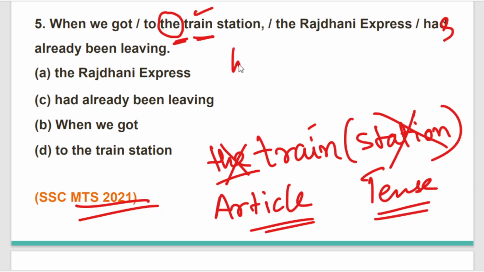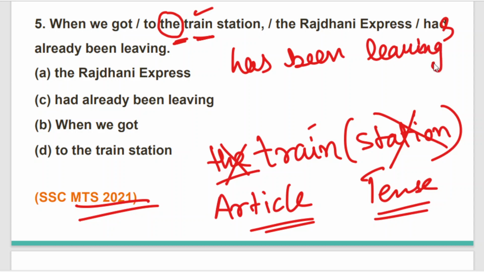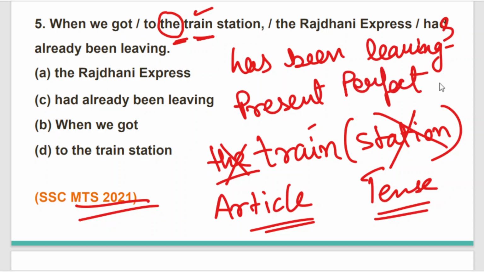Has already been leaving. Has been leaving. So what kind of tense is it? Present perfect, and for short I'm writing T. T is used here as a short form of tense. Not an official abbreviation, I just wrote it here due to lack of space.